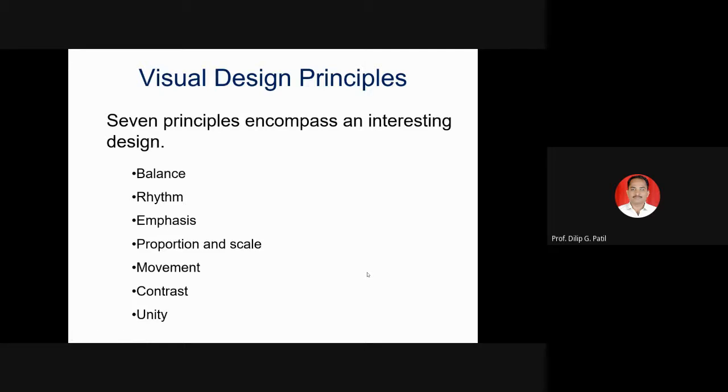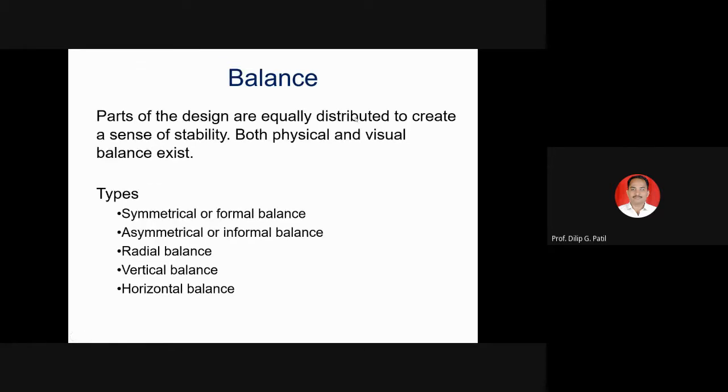Emphasis is focus on a particular point. Proportion and scale we will also explain with examples. Movement, contrast, unity. Some features are available in our mobile also. Contrast, color, darkness. There are so many functions in our mobile. So you are also aware of all these functions.